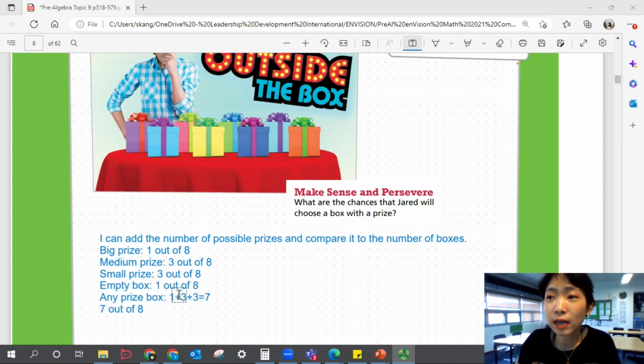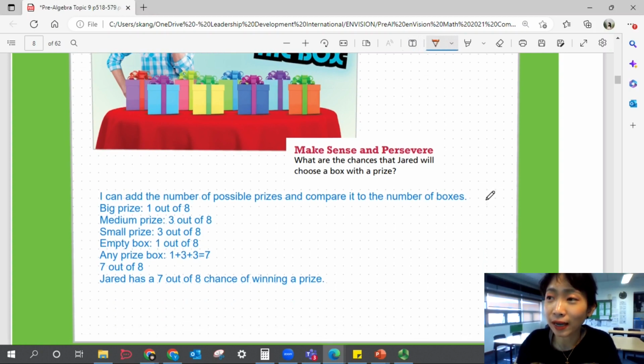And the number of any prize box would just be 1 plus 3 plus 3, right? Any prize. That would be 7. So 7 out of 8 would be the possible prizes for any kind of prize. Okay? So you can say that he has a 7 out of 8 chance of winning a prize. And that also means he has a 1 out of 8 chance of not winning a prize, right?